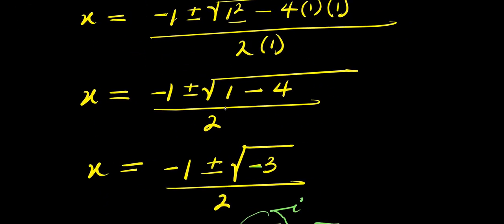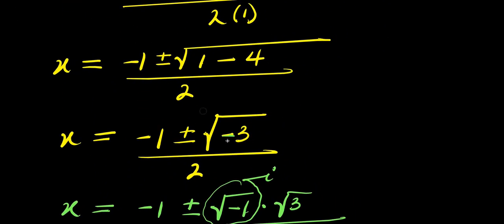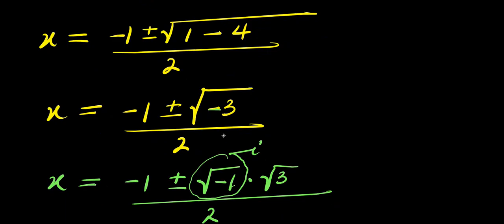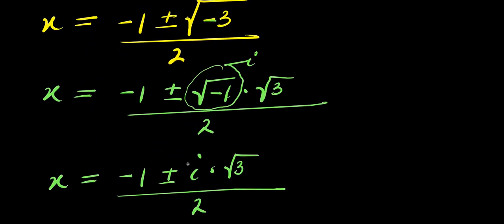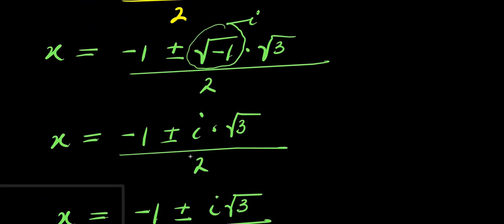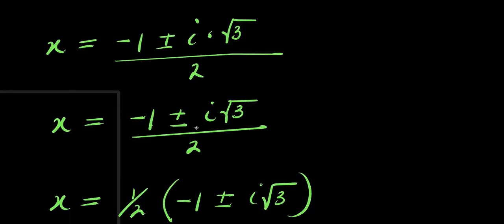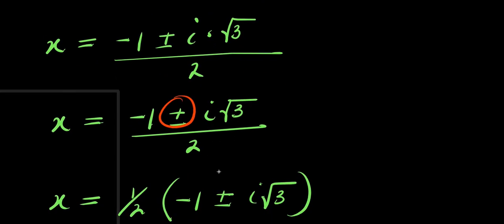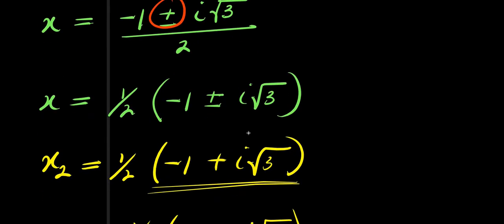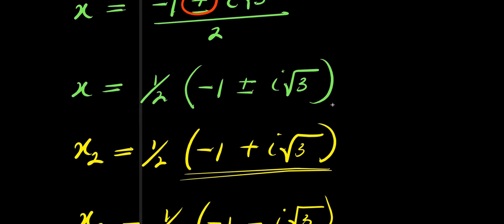Insert all of them here. Observe that you are going to have a negative number under the root, and square root of negative 1 is the imaginary number i. Then from there, you simplify further. And this will surely give you two different solutions because you have plus or minus right here. So at the end of it all, you have two complex solutions, which are this one here and this one here.